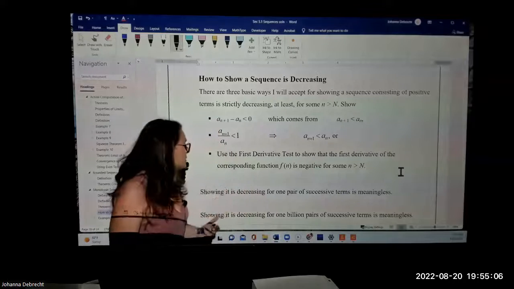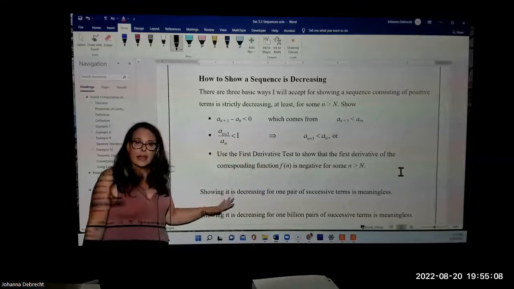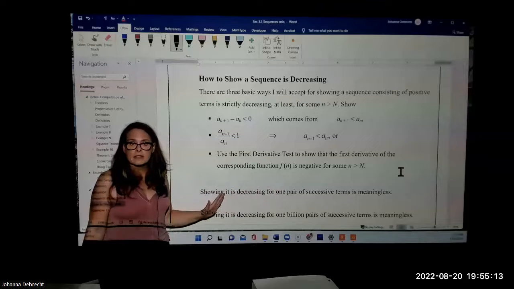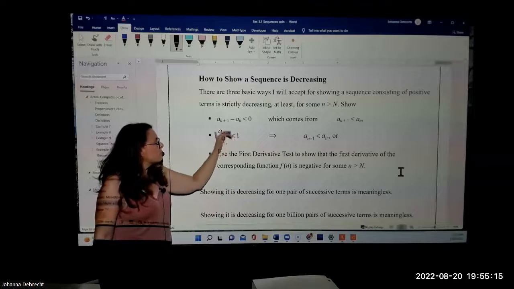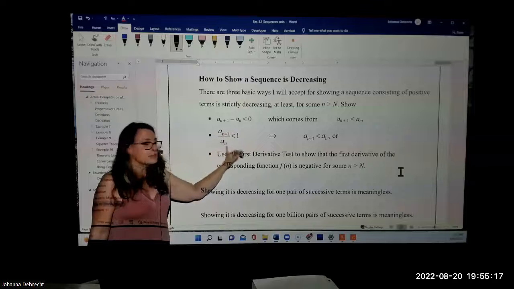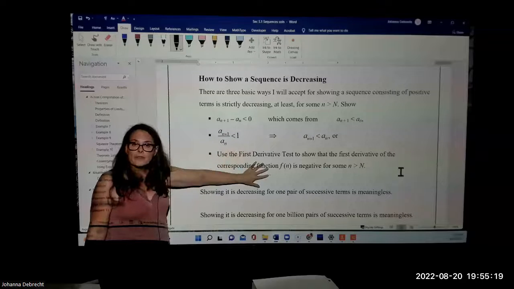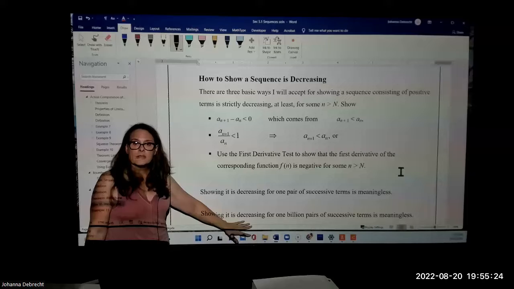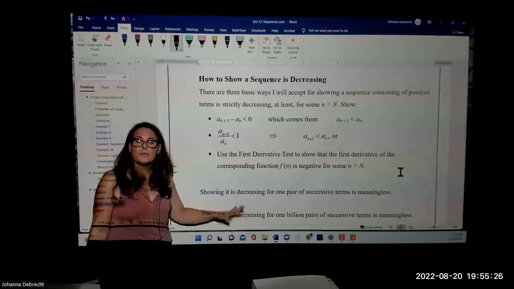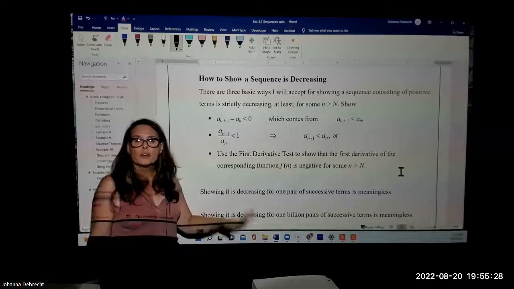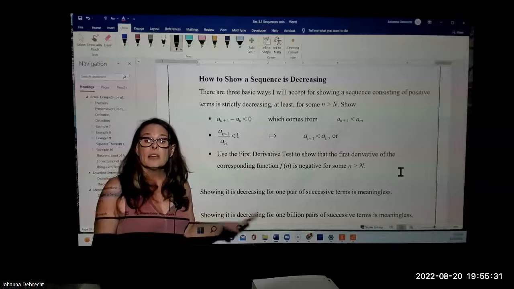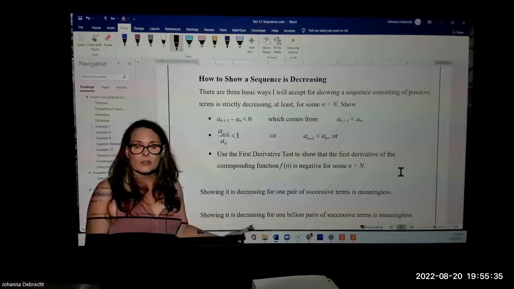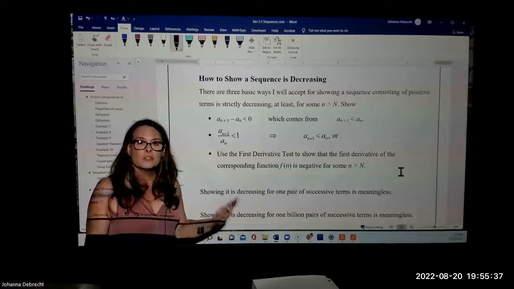Showing that a sequence is decreasing for a pair of successive terms, a specific pair, is meaningless. You have to either use the formula with a sub n plus 1 and a sub n, or you have to use the derivative test. You could, in fact, show that successive pairs of terms are decreasing for a billion or a trillion or a googolplex of successive terms. It's meaningless. Infinity is so much vaster than either of those numbers. It's a drop in the bucket.